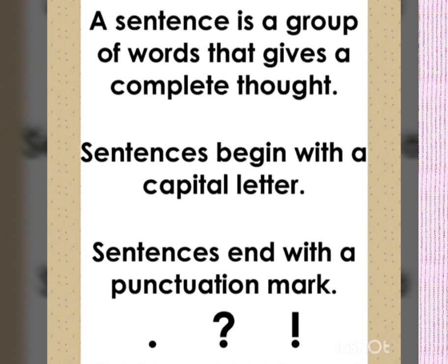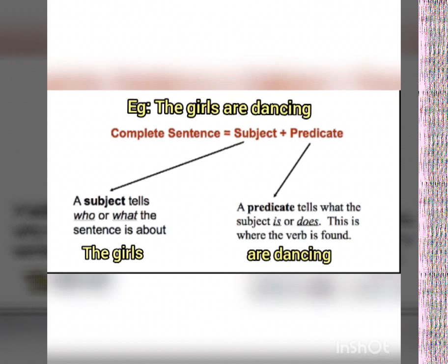Just imagine any sentence in your mind and you will find that it consists of many words, and those words combine together to give a meaningful sense. It starts with a capital letter and ends with a punctuation mark depending upon the situation. A complete sentence consists of mainly two parts. First is the subject and the other is the predicate. A subject tells who or what the sentence is about, and the predicate tells what the subject is or does. This is where the verb is found.